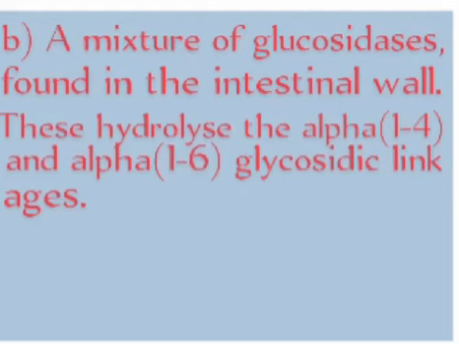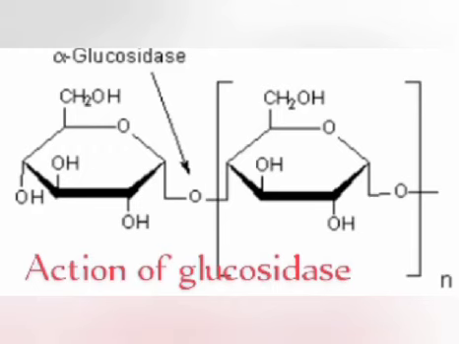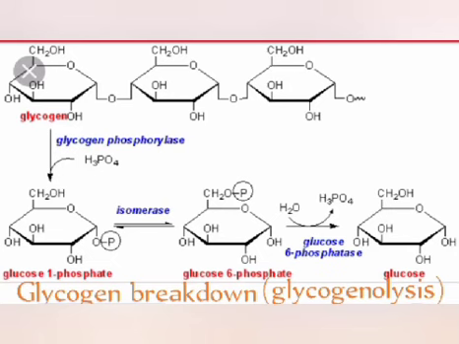B. A mixture of glucosidases found in the intestinal wall. These enzymes hydrolyze the alpha-1,4 and alpha-1,6 glycosidic linkages. In conclusion, the purpose of glycogen breakdown is to release glucose into the bloodstream for uptake by other cells.